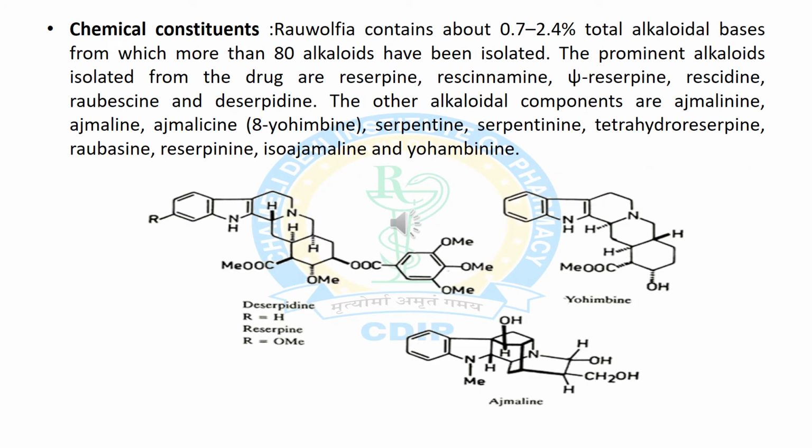Now we will discuss the chemical constituents present in Rauwolfia root. More than 80 types of alkaloids have been isolated from Rauwolfia root, and these are reserpine, rescinnamine, ajmalicine, serpentine and yohimbine.